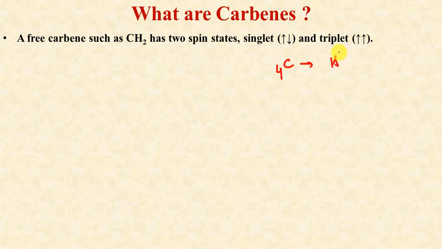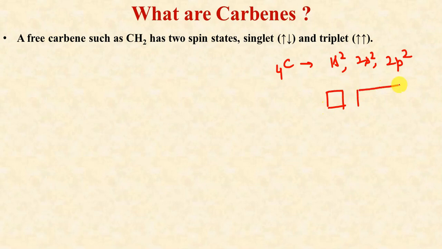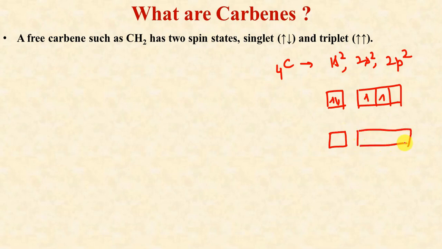The configuration of the carbon atom is 1s2, 2s2 and 2p2. This is the 2s subshell and this is the 2p subshell, and we have two electrons in the 2s subshell and two electrons in the 2p subshell. In the excited state configuration, one of the electrons from the 2s subshell is transferred to the 2p subshell, so we have these four unpaired electrons. Now there are two types of possibilities for the formation of singlet and triplet carbenes.